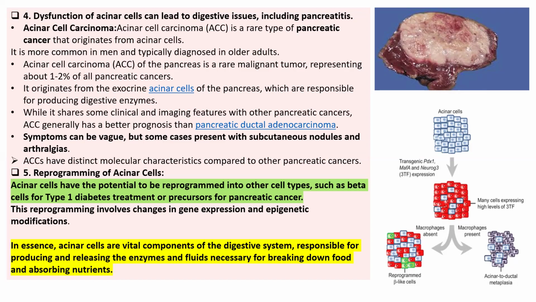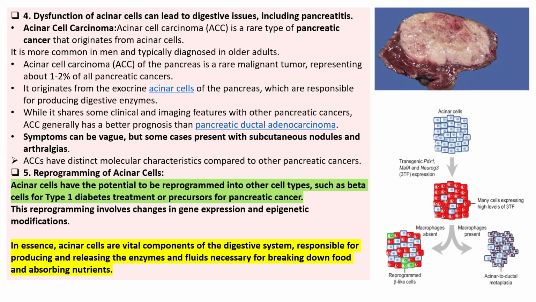Now, there is one importance of the acinar cell: it has the potential to be reprogrammed into other cell types. Very important point. The acinar cell of the pancreas has the ability to be reprogrammed into other cell types, such as beta cells for type 1 diabetes treatment.